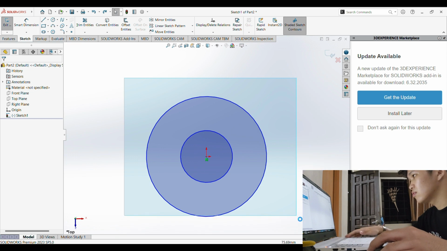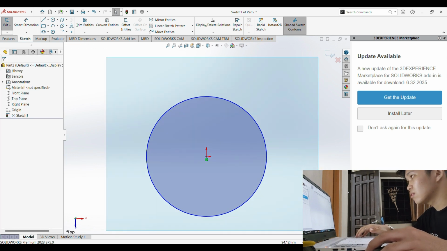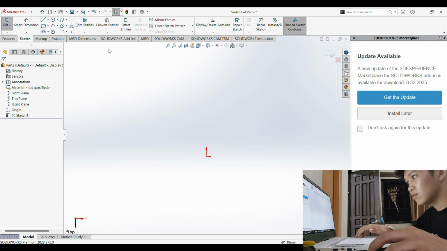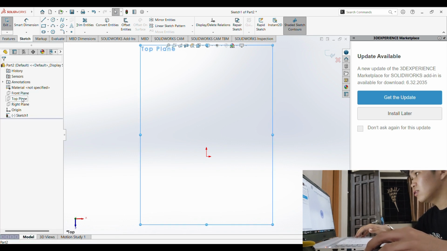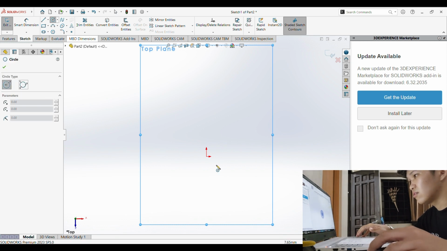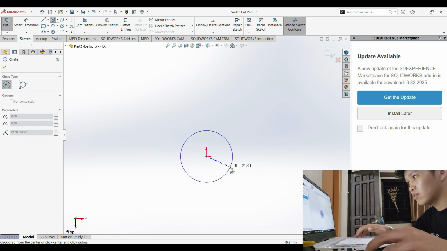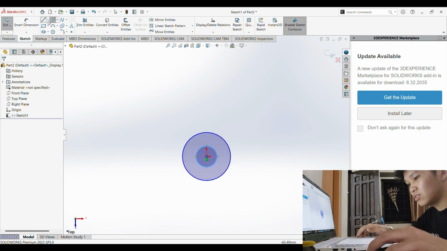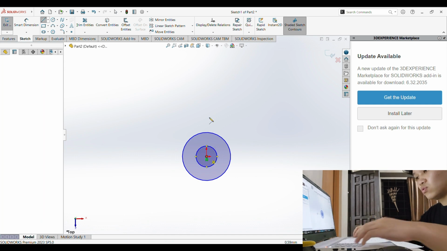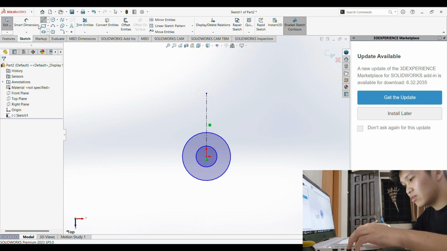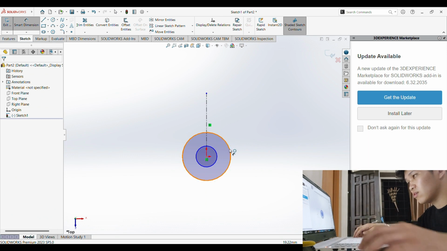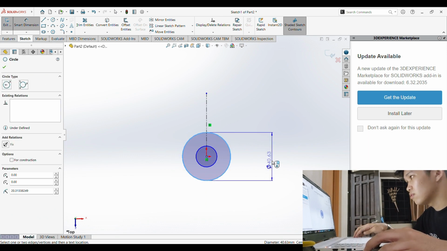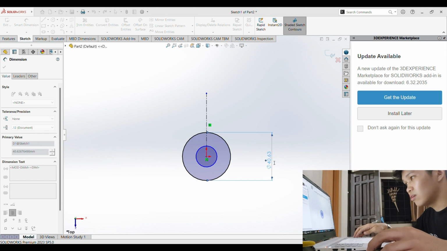Select top plane, then circle, and click here, another circle on the inside. Then let's add a vertical center line in the middle. Then we'll change its dimension to 30, and the inner part should also be 8 like the other one.